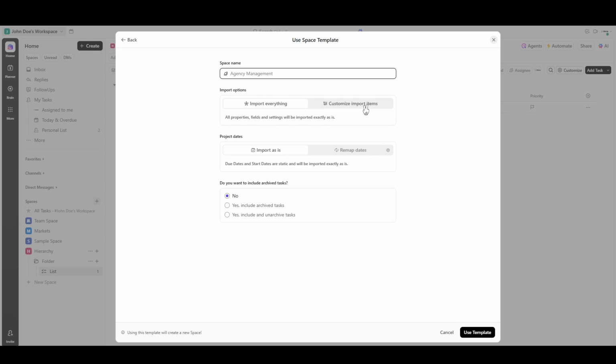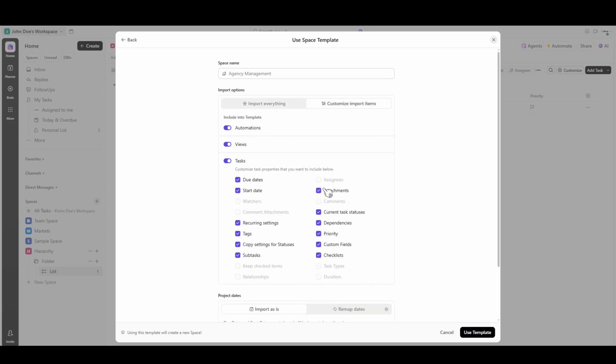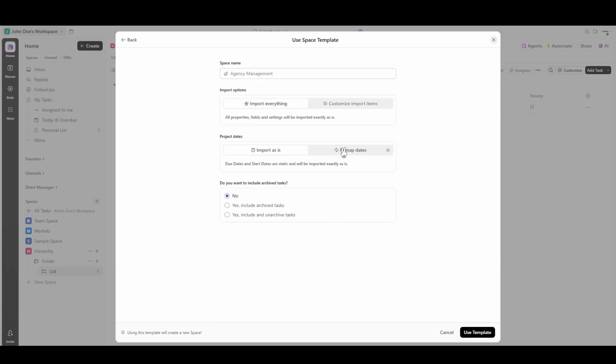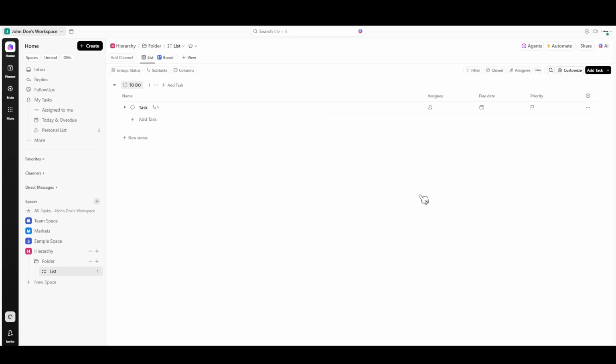When you're done configuring the template to suit your project's needs, simply click Use Template one more time. Congratulations! You now have a fully integrated template ready to be populated with your own data. This might seem like a small step, but incorporating templates into your routine can substantially raise your efficiency by reducing repetitive setup time. And that wraps it up.